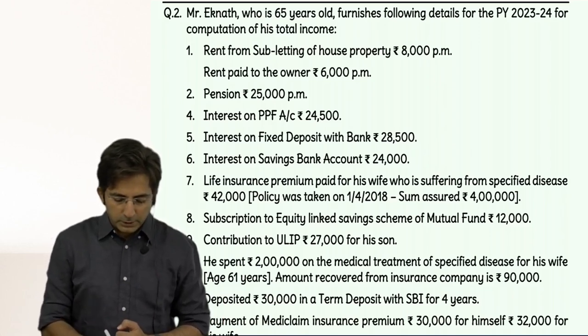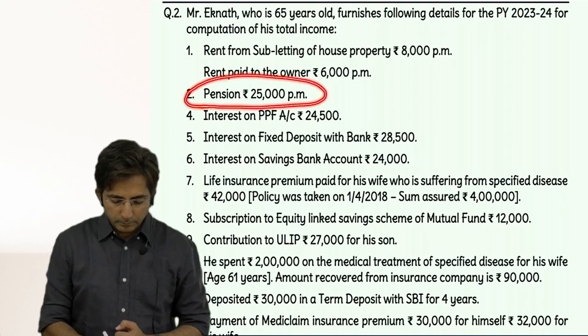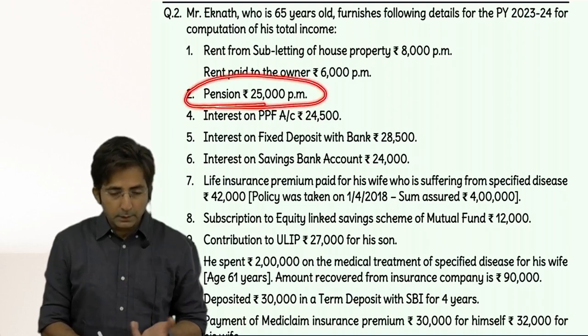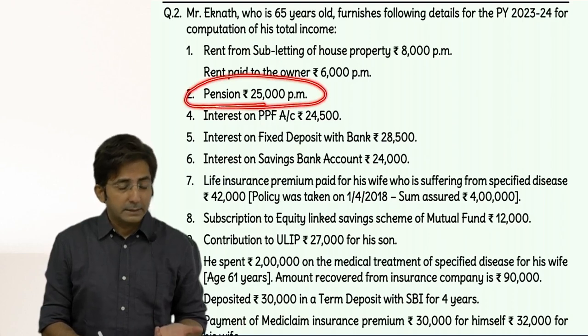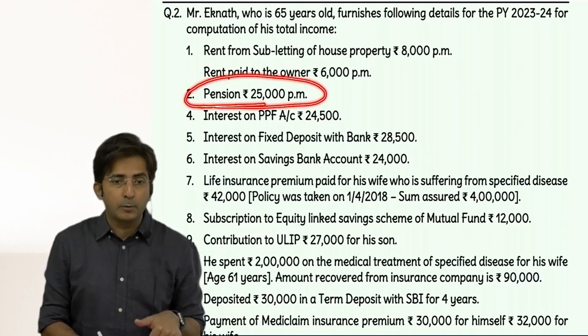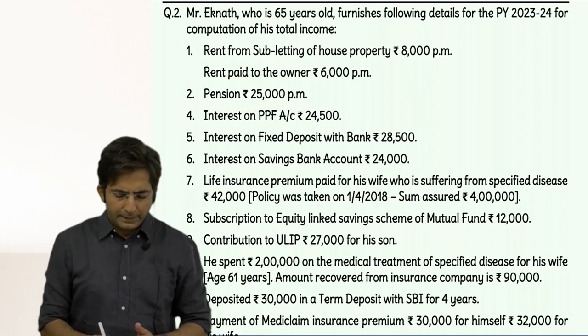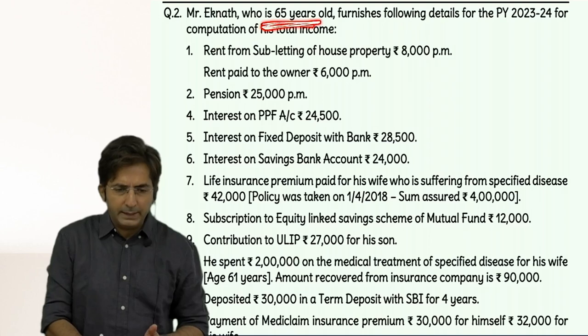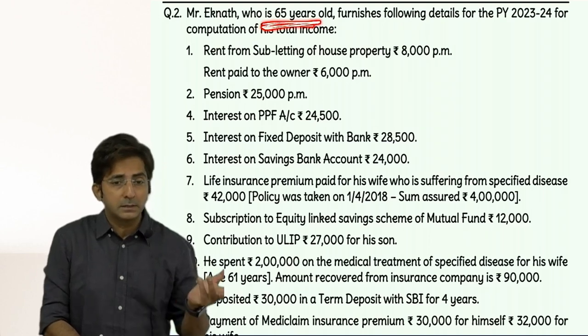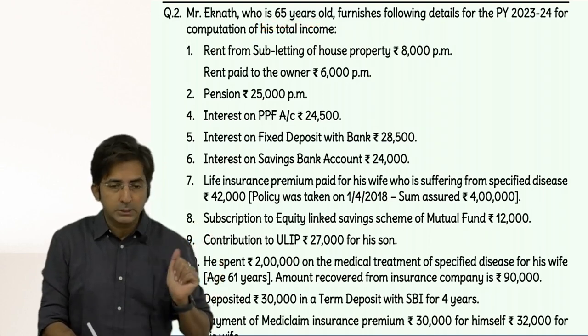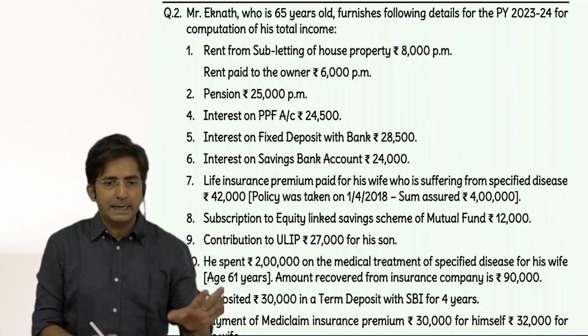Then what about pension? This is income from salary. See, if this is family pension, then income from other source. But this is not family pension. This is a normal pension received after his retirement. And anyway, he is a senior citizen. Definitely, he might be doing some job in the past. So from his past job, he is receiving pension. So it is income from salary, fully taxable.